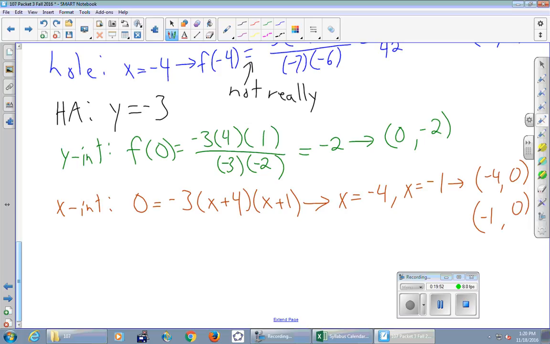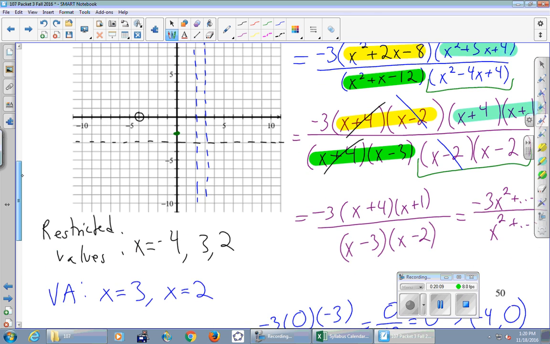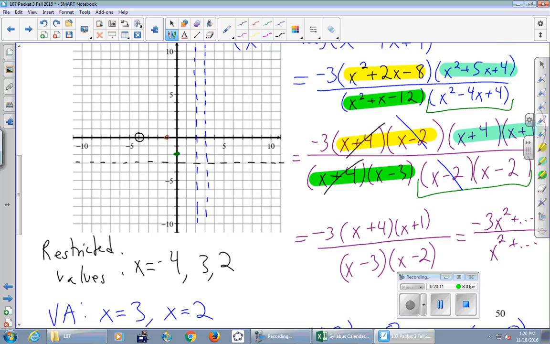Yeah, something funny happened. What happened? The negative 4, 0, we've already plotted. Why did we plot it before? Because it was a hole. Okay, it happens. You don't need to plot it again. I mean, it's there. It's in the right location. So the only new one is the negative 1, 0, which is here, filled in. Right, it's just an ordinary old point. Don't fill in the other guy. It's definitely a hole. Good reason to do the holes first before you do anything else.